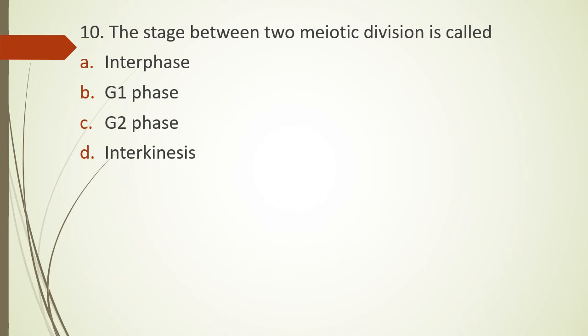Question 10. The stage between two meiotic division is called as option A, interphase, option B, G1 phase, option C, G2 phase, or option D, interkinesis. Stage between two meiotic division is called as. The correct answer is option D, interkinesis. Guys, when you're reading the question, read it carefully. Over here it is asking meiotic division, not mitotic division. If the question would have been stages between mitotic division, then the correct answer would have been option A. However, since the question is asking about meiotic division, the answer is option D, that is interkinesis.